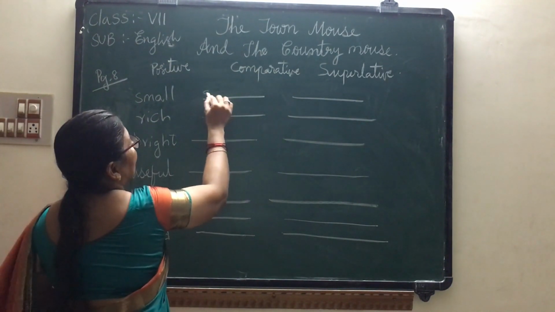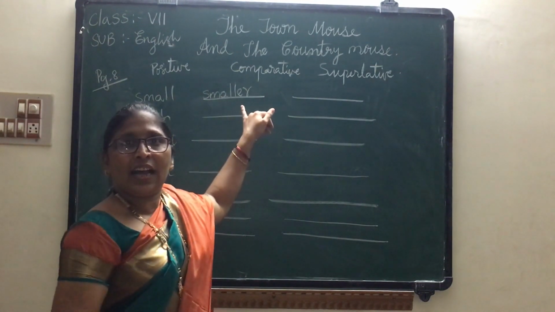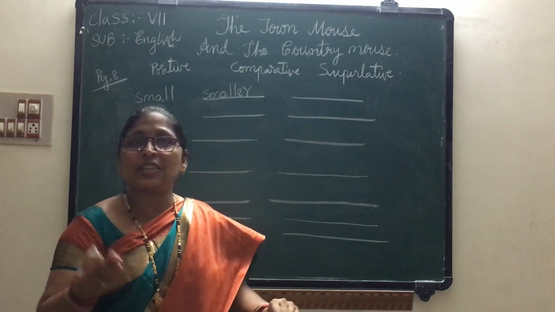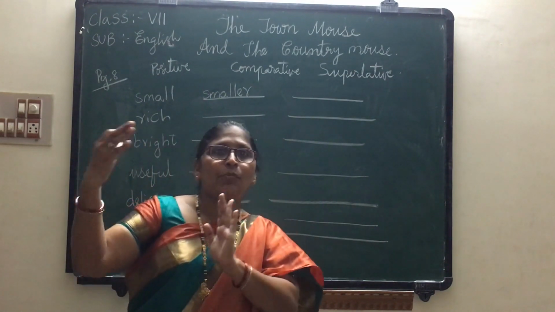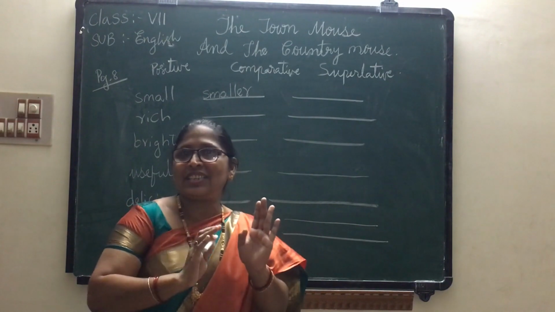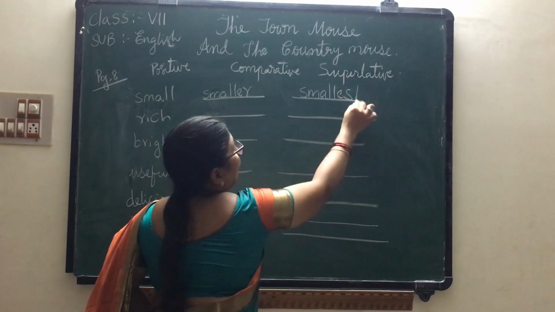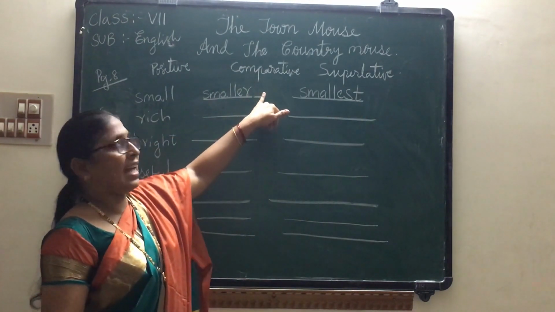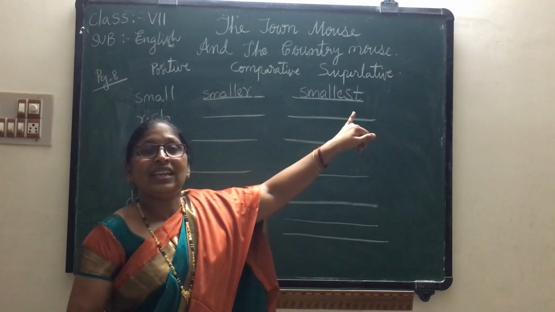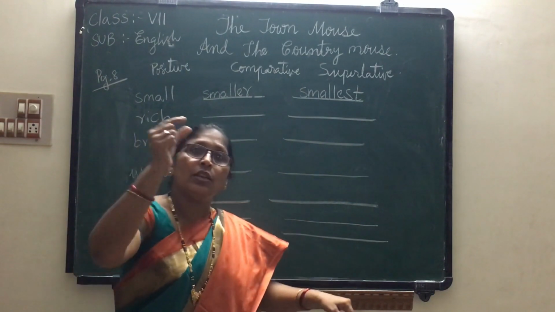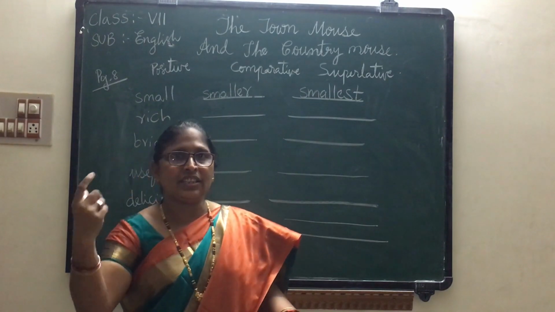So small plus er, smaller. Now here we are comparing Sarita with the girls in her class. Sarita is the smallest girl in her class. Comparing Sarita with three or more persons, we add est to the given adjective. Small plus est, smallest. And while making a sentence, we add er and than in the comparative, and before the adjective we add the. Sarita is the smallest girl. Sarita is smaller than her brother. Er and than in the comparative, the and est in the superlative.